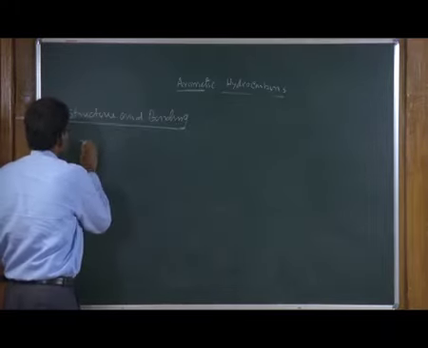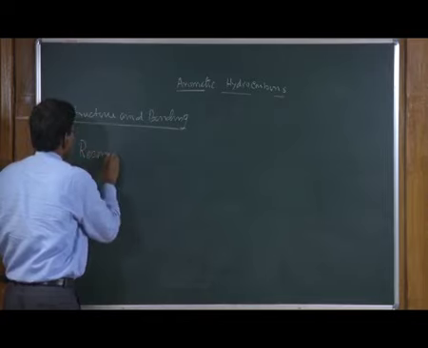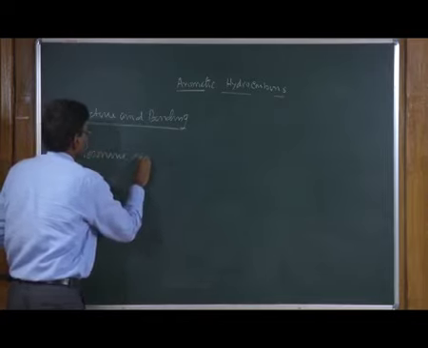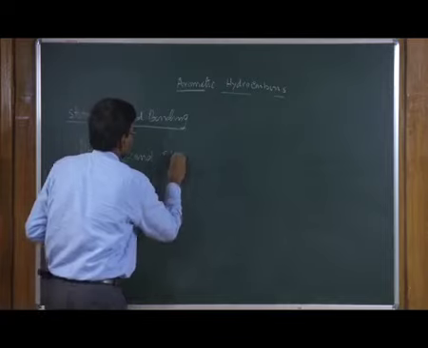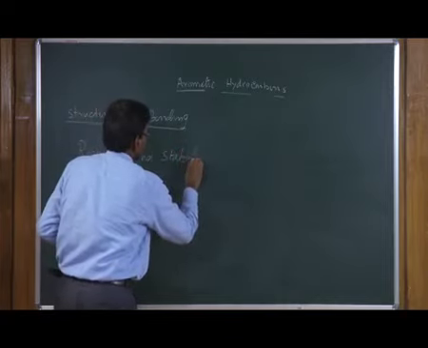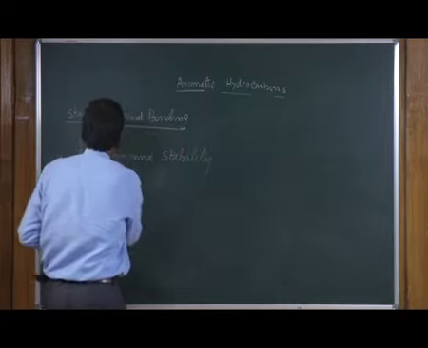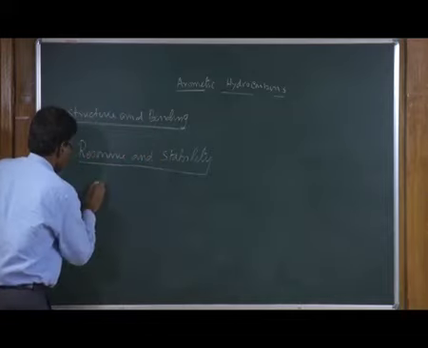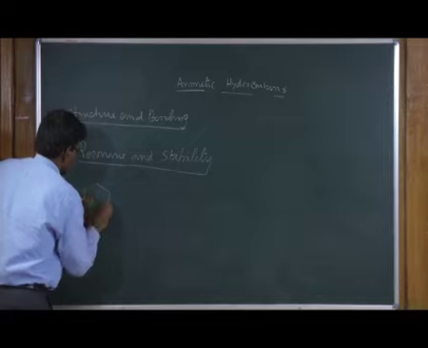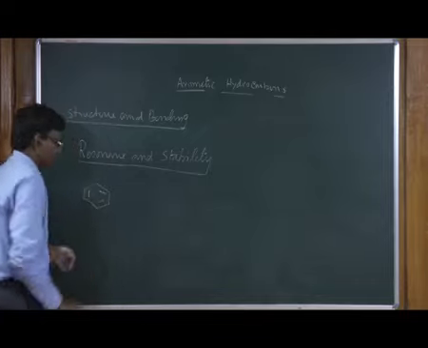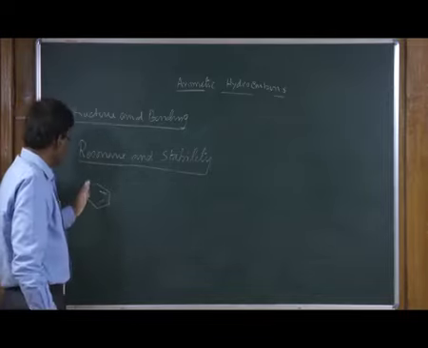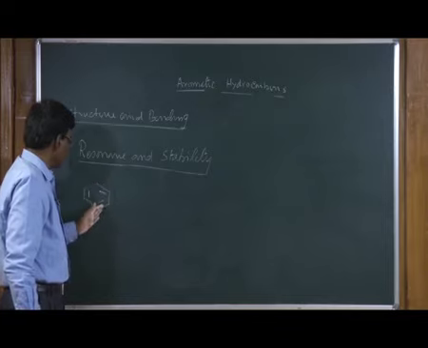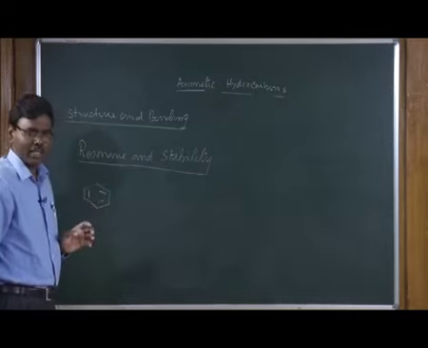Next, resonance and stability. We have just seen the structure of benzene, and if you look at it, it looks like single bond, double bond, single bond, double bond, single bond, but that is not right.